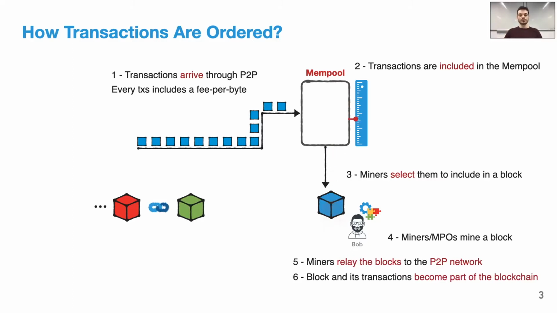The transaction order depends on what transactions the mining pool selects from the mempool. After they select these transactions, they put them in an order within the block. Finally, as soon as the mining pool mines the block, they relay it to the peer-to-peer network, and the block and all its transactions become part of the blockchain.